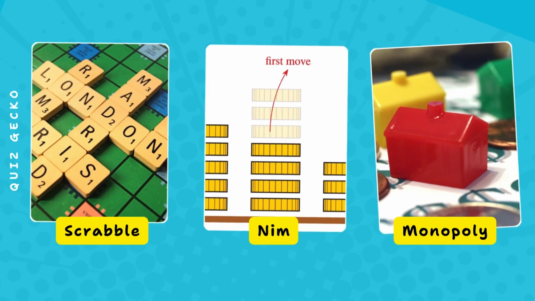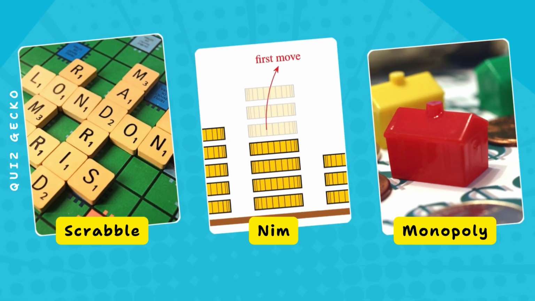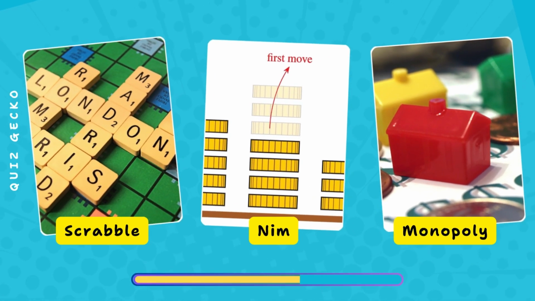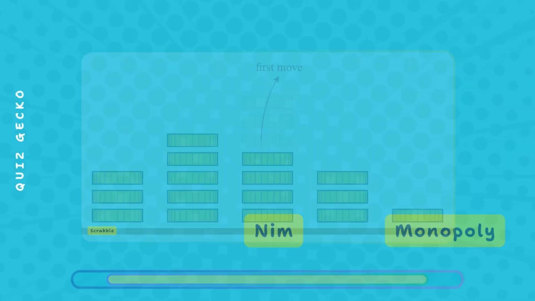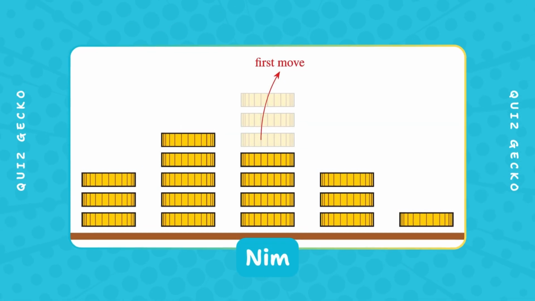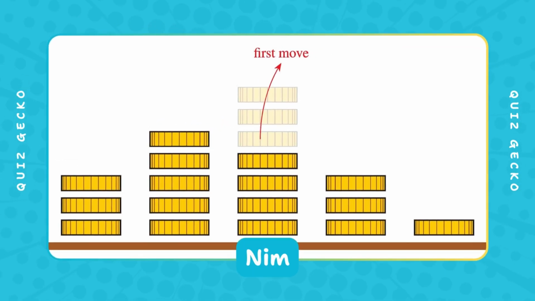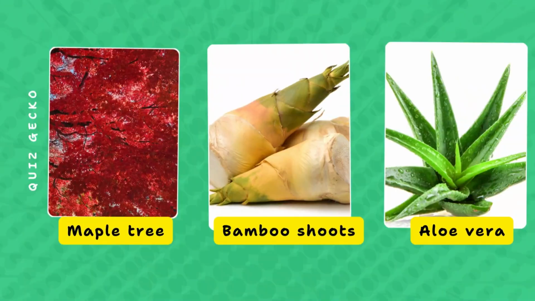Which board game strategy references Fibonacci tactics? Scrabble, Nim, Monopoly? Nim can be solved by expressing move counts using a Fibonacci-like system to force a winning position.